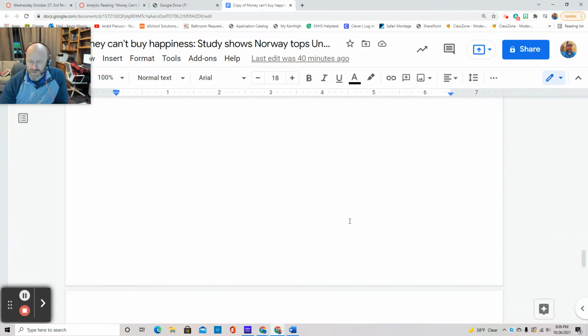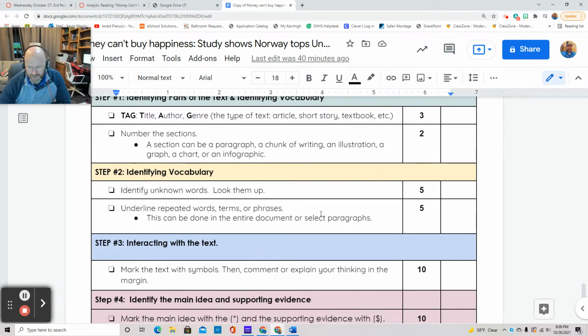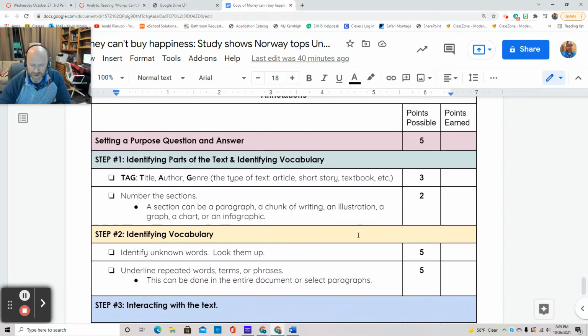I'm going to skip down to the annotation guide because I want you to do all these things. Okay, there's a checklist down at the bottom of this document for you, included for you to look at. So, of course, set your purpose, question, and answer. We just talked about that. Tag, title, author, genre. Mark those however you want. Highlight, underline, some kind of annotation. Number the paragraphs for organizational purposes. Identify unknown words. Okay, you see there's 5 points available for that. I'd like you to find 5 words that you don't know. Look them up, put the definition over in the margin in the comments.